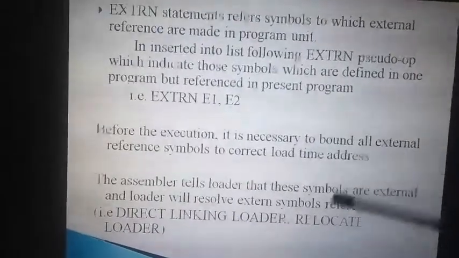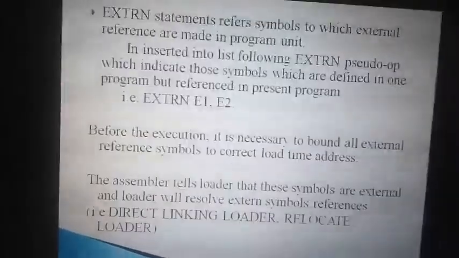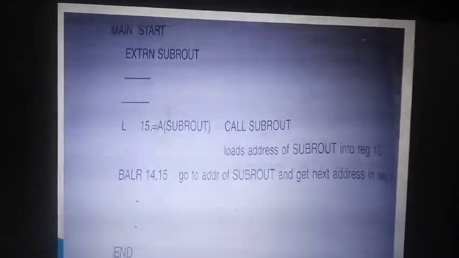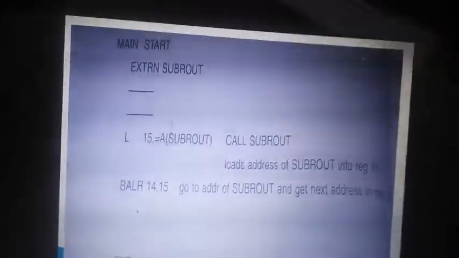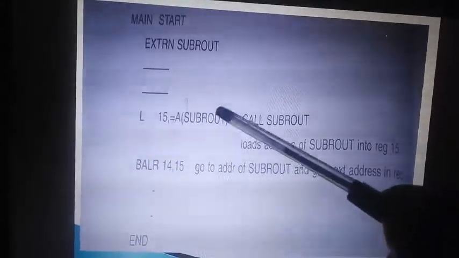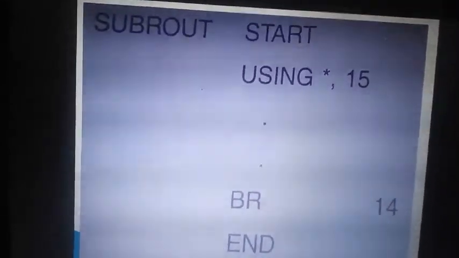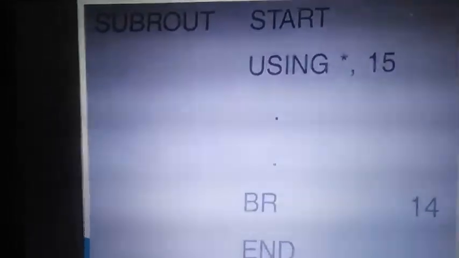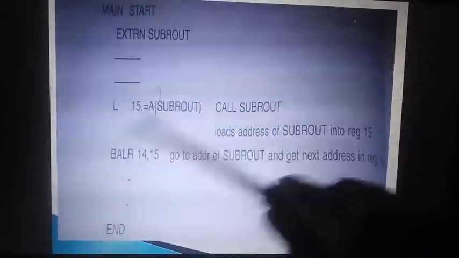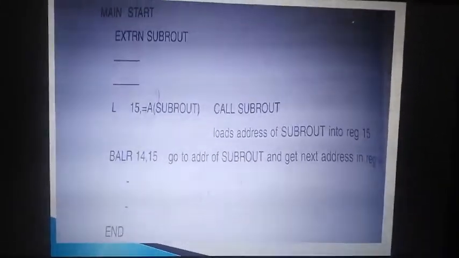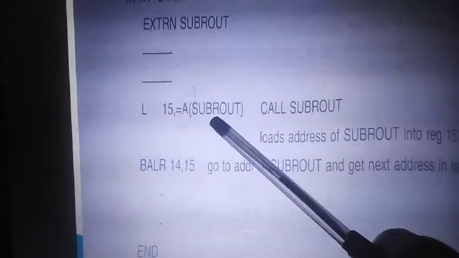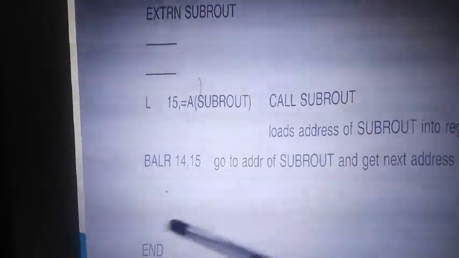To understand direct linking, first we'll know what a relocator is and what linking means. So this is the main program with externals, and a small program is given. Here you can see that we have given the subroutine address. This is the main program, and you have one more program, a square root program, named subroot. In the main program we have specified load 15 comma address of square root, and we have specified that the address of square root is 400.